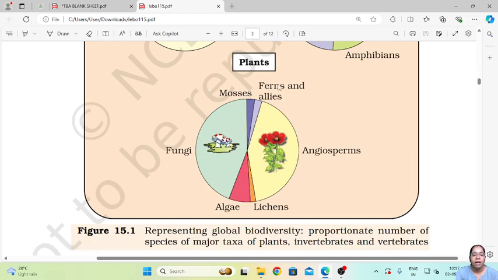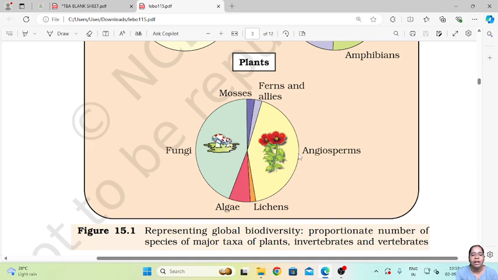Then come the plant species, where the fungi are the most dominant. After that come the angiosperms, the flowering plants which produce seeds. Then come the algae, then lichens, ferns, and the mosses. So these are the pteridophytes, bryophytes, algae and lichens, angiosperms, and fungi.